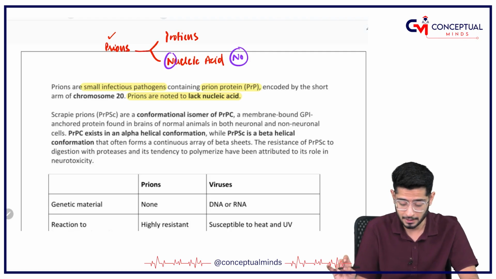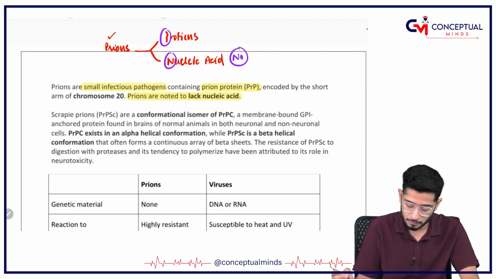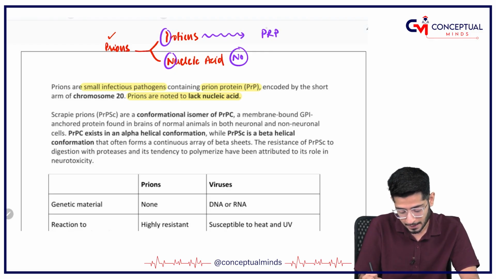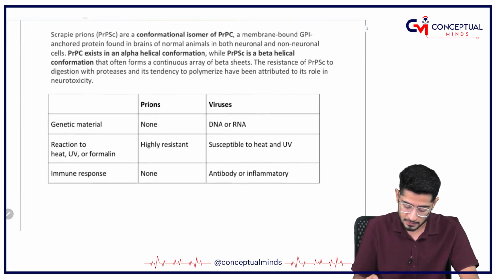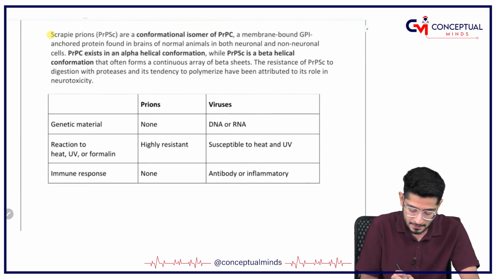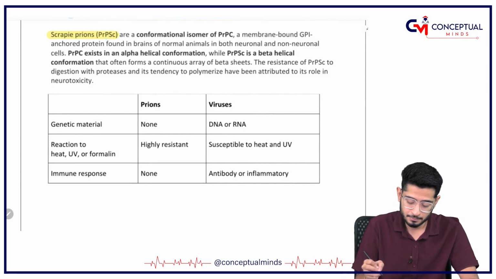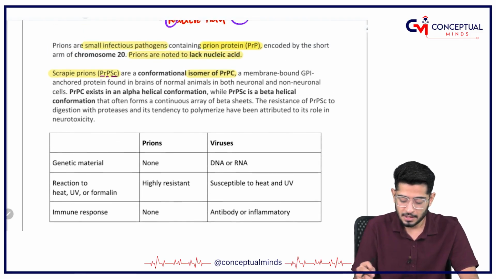They don't have nucleic acid, but they do have proteins, and the name of their protein is PrP, that is prion protein. Now there is one more protein. They have which proteins? The prion protein PrPSc is an isomer of PrPc only.